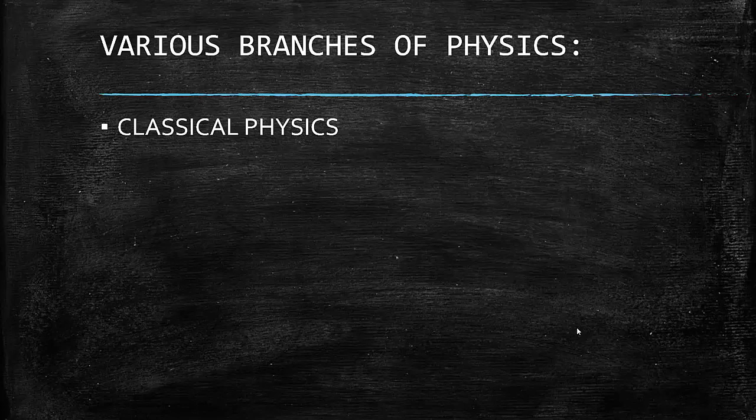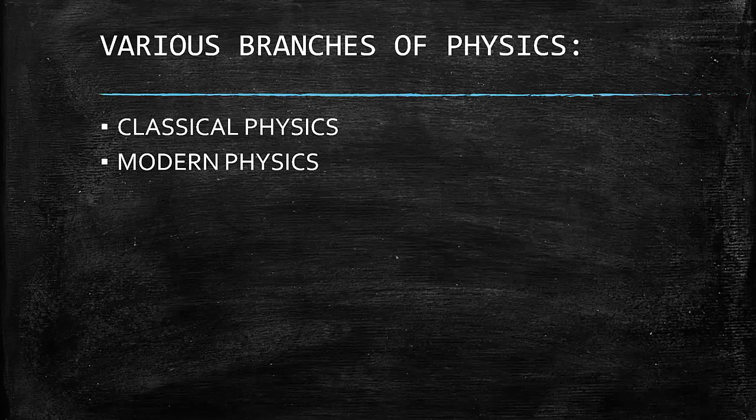Classical physics gives the basic rules, those are Newton's laws. The study of the movement of objects based on Newton's laws is called classical physics. But classical physics also has certain limitations. In further study, we are going to overcome these limitations.